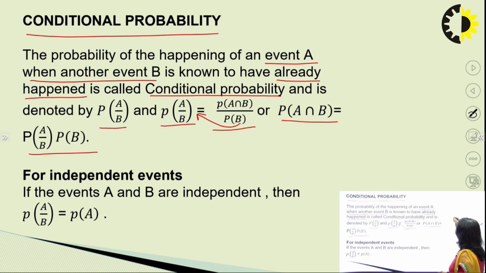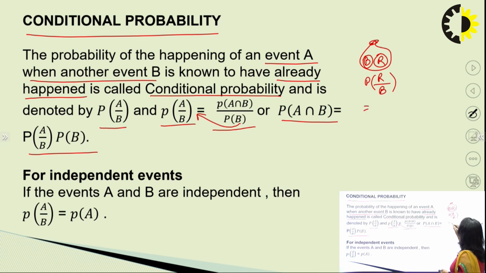For example, suppose we have an urn, and in the urn we have black and red balls. Suppose we want to find the probability of getting a red ball provided the black ball has been drawn.